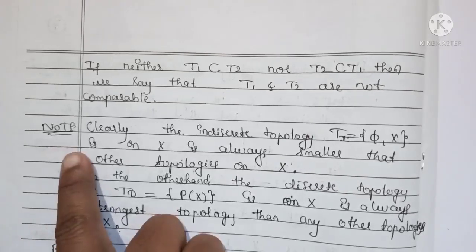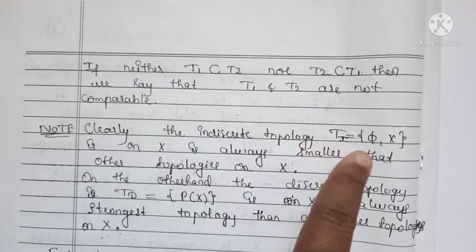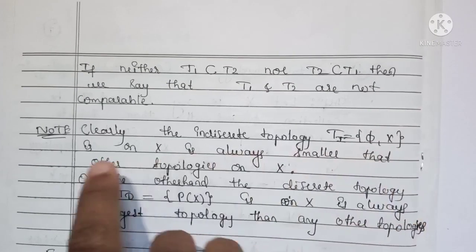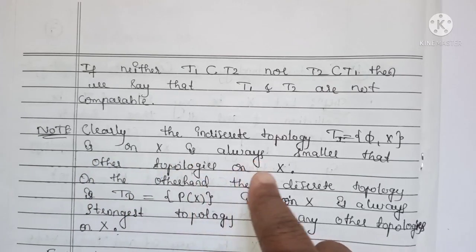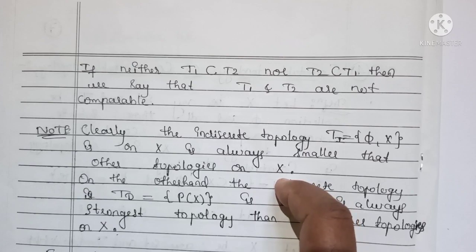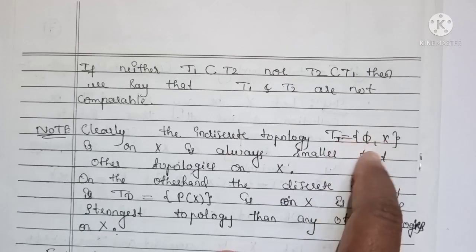So we have a note here. Clearly we can say that the indiscrete topology, that is the topology containing only two subsets phi and X on X, is always smaller than other topologies, because this is the smallest topology, since it contains only two subsets.